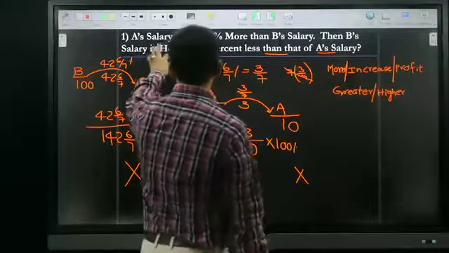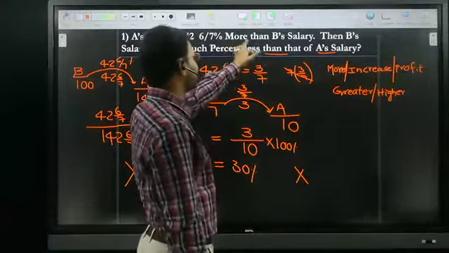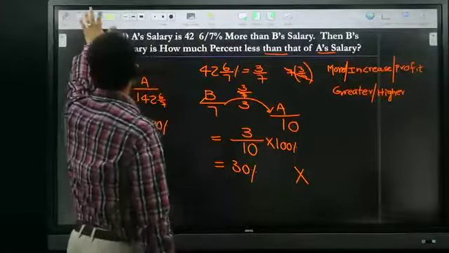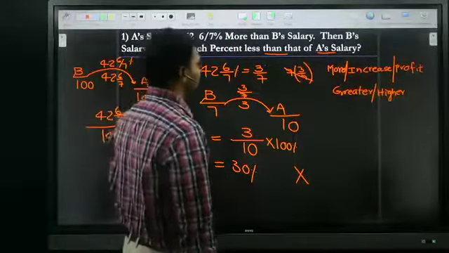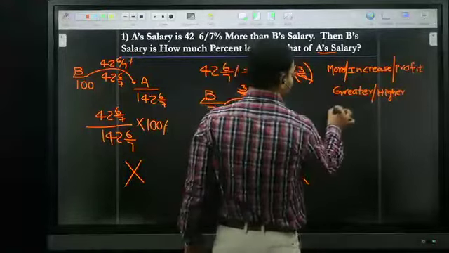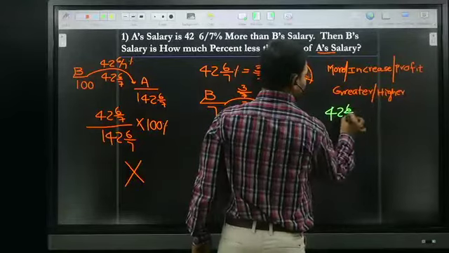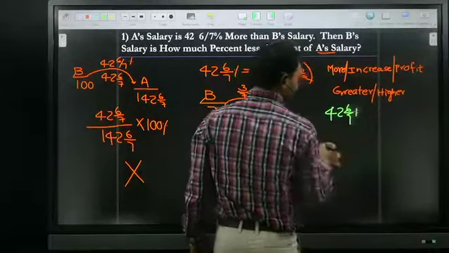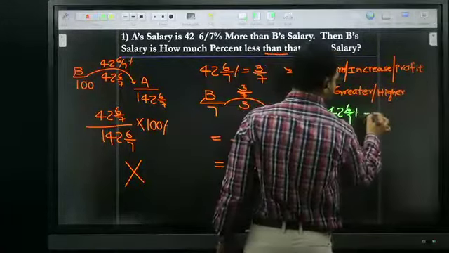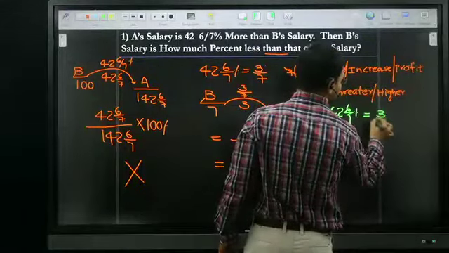here the statement is: A's salary is 42.6% more than B's salary. 42.6% is more. 42.6/7 is nothing but, as I told, the fraction 3/7.